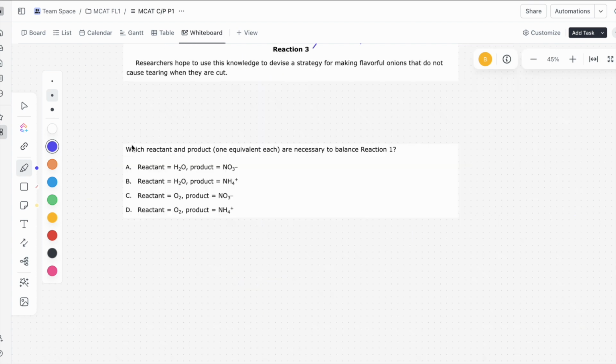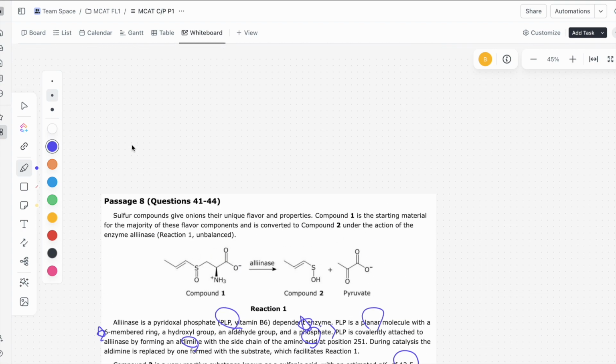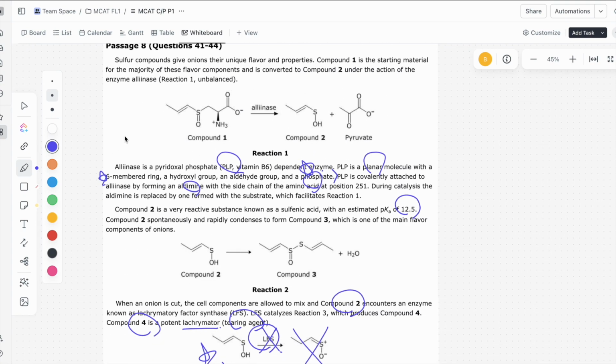All right, let's take a look at this next question here. It says, which reactant and product, one equivalent each, are necessary to balance reaction 1? So let's take a look at reaction 1. What do we have here? We have 3 oxygens on this side, but we have 4 oxygens on this side. So that means the reactant is going to need 1 more oxygen here.